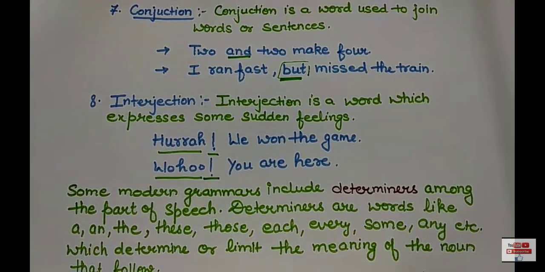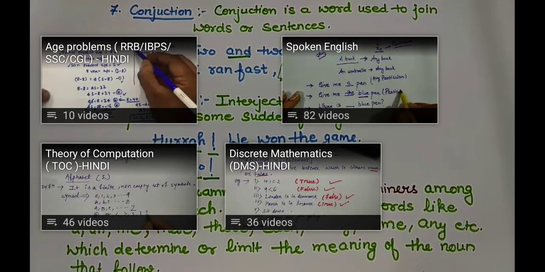Some modern grammars include determiners among the parts of speech also. Determiners are the words like a, an, the, these, those, each, every, some, any, etc. Actually, the words which determine or limit the meaning of the noun that follow. So, these words